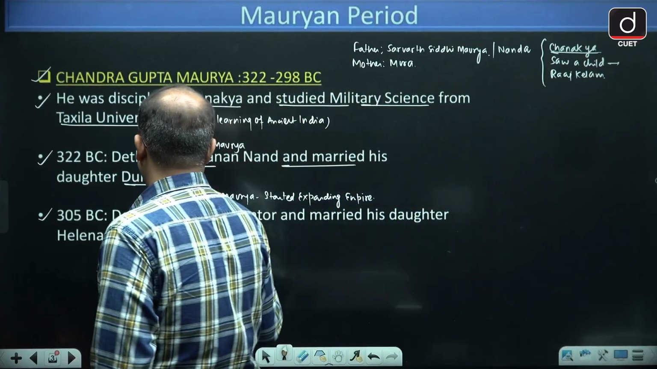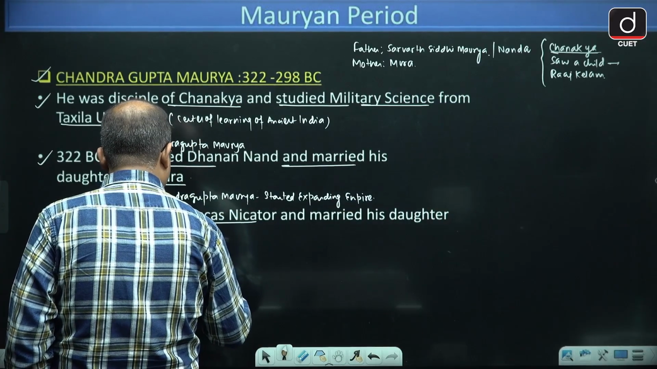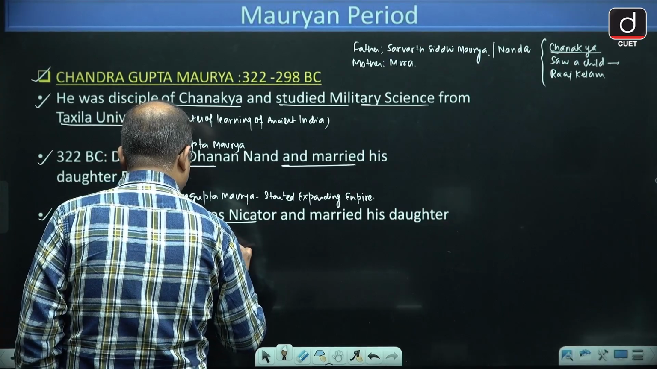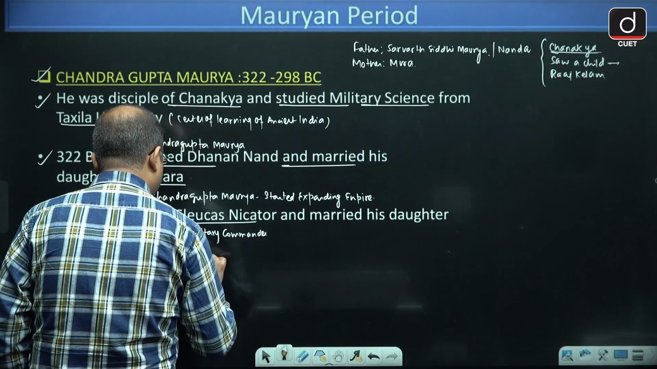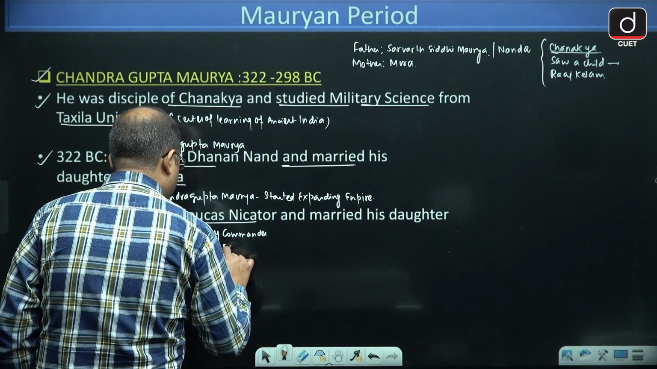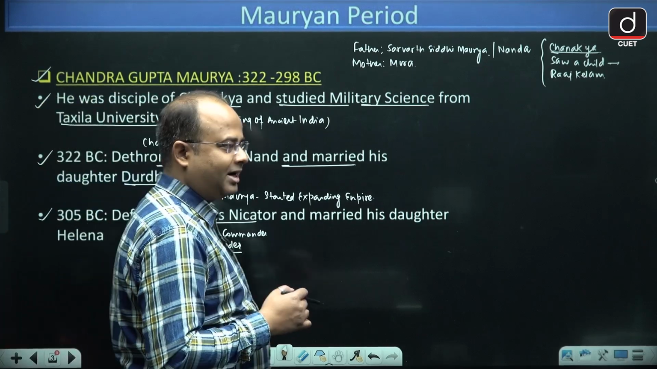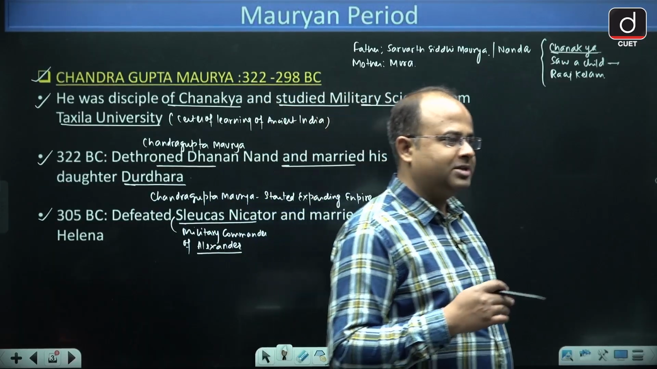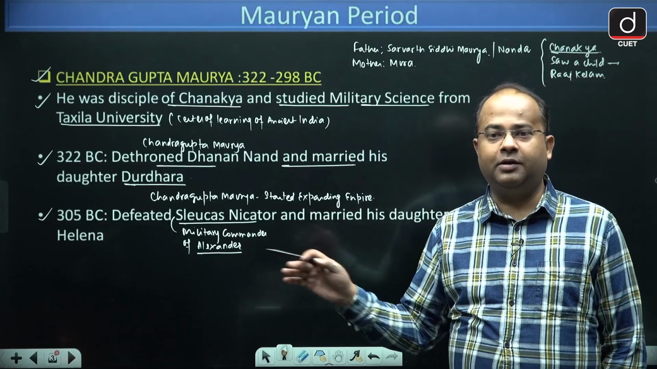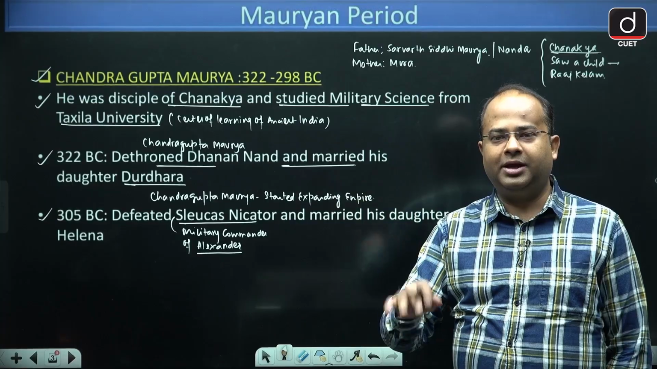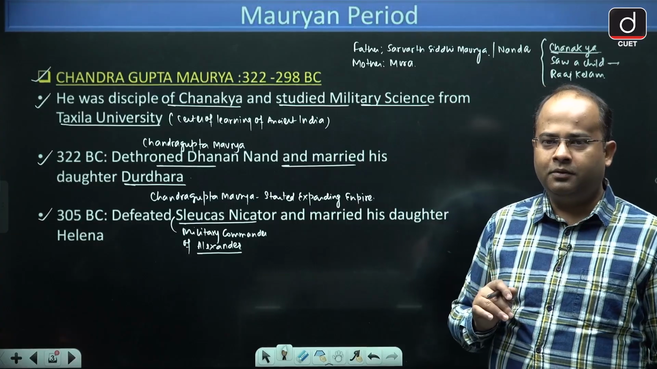So Seleucus Nicator was originally a military commander of Alexander. Whatever area was won by Alexander in India was handed to Seleucus Nicator, and he was ruling as a representative of Alexander. Although he was not a king, he was a military commander who was given the area to rule. So actually he was a nominal ruler of Alexander.